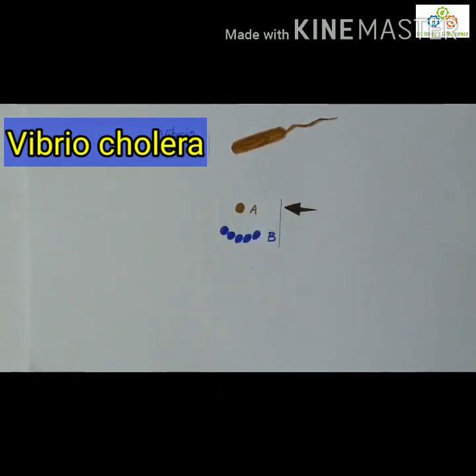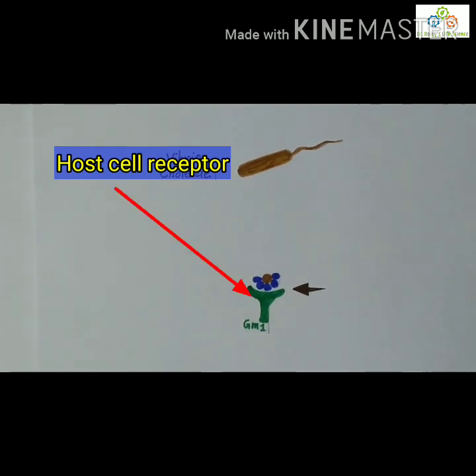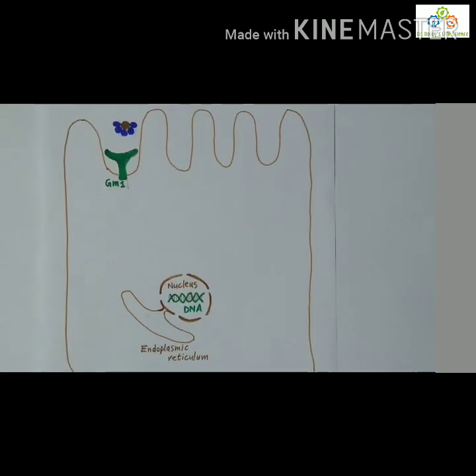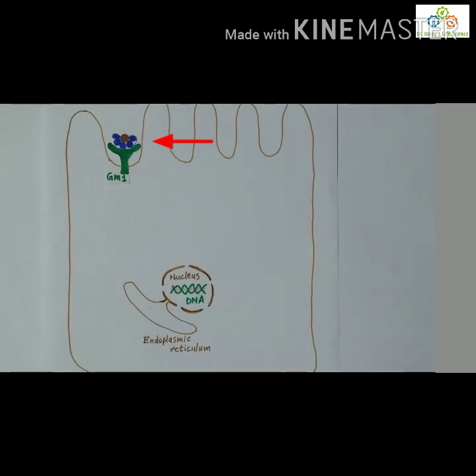where the A domain, which is 1 in number, has the toxic activity, and the B domain, which is 5 in number, helps in binding to the host cell receptor that is present on the intestinal epithelial cell. So, the cascade of events starts when cholera toxin binds on the GM1 receptor.